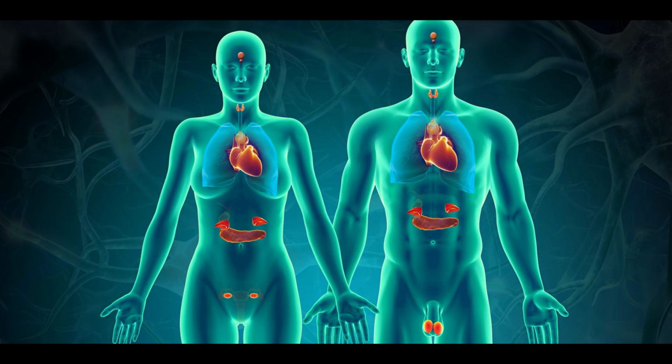There is the posterior pituitary gland, whose hormone is oxytocin. Oxytocin's function is milk let down and uterine motility, while vasopressin is the antidiuretic hormone, or ADH, whose function is water excretion by the kidneys and blood pressure.